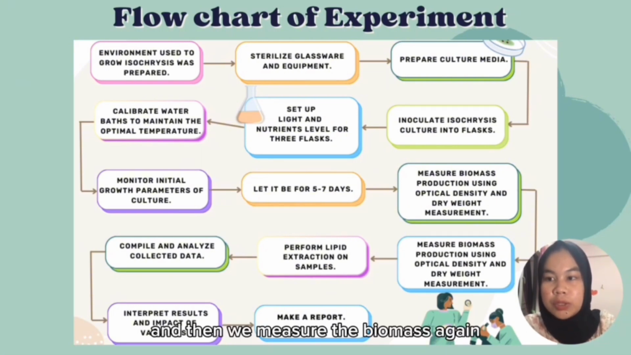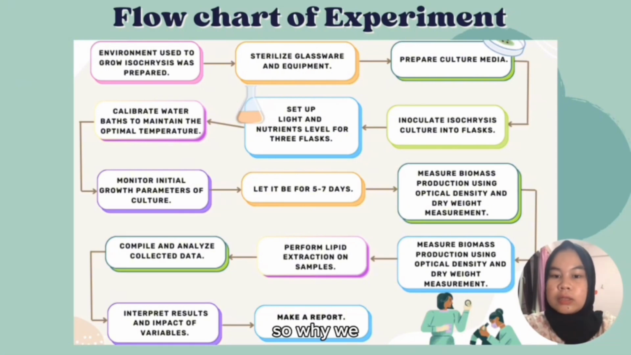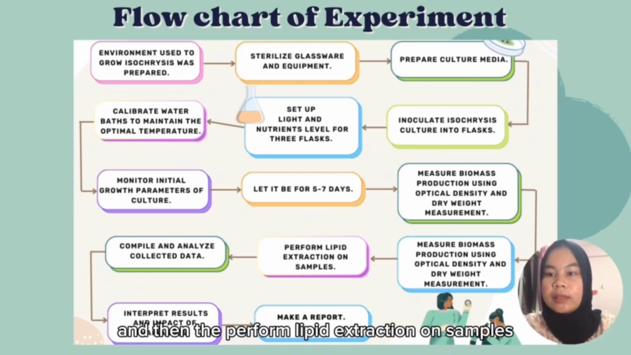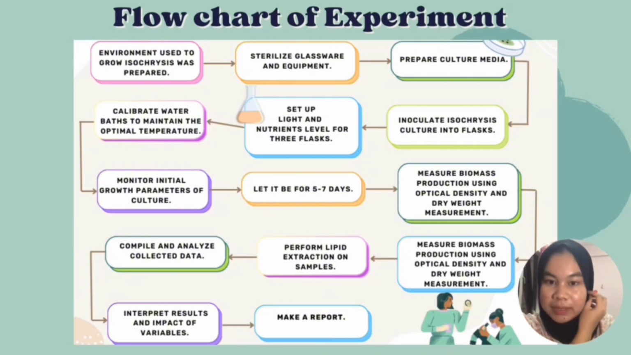And then we measure biomass production again using optical density and dry weight measurement. So why do we do this twice? Because we have 2 cycles for the cultivation of isochrysis. Then we perform lipid extraction on samples, compile and analyze the collected data, and then interpret the results and impact of variables, and the last one is to make the report.